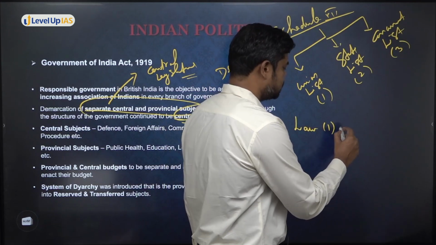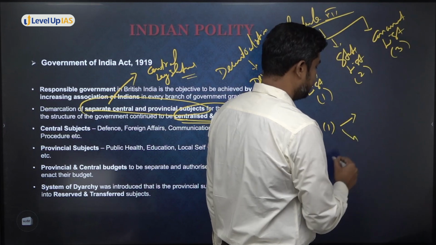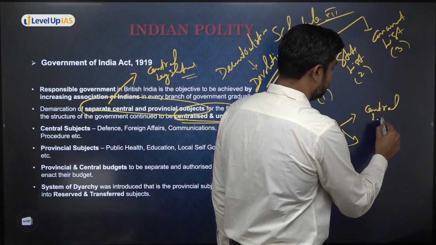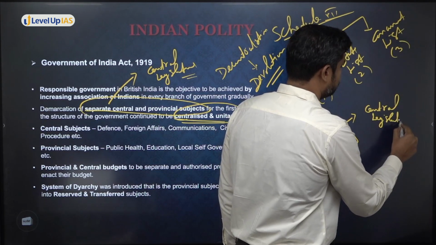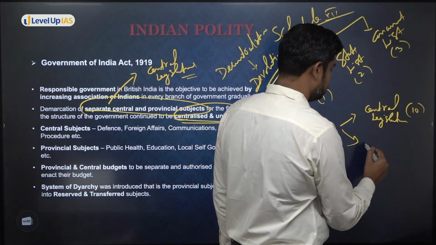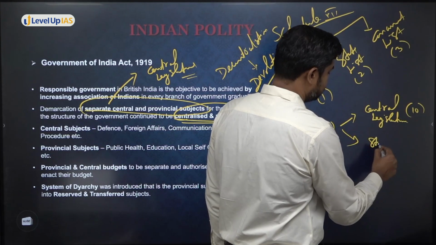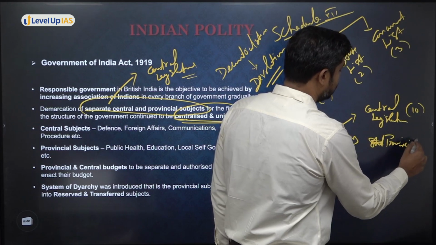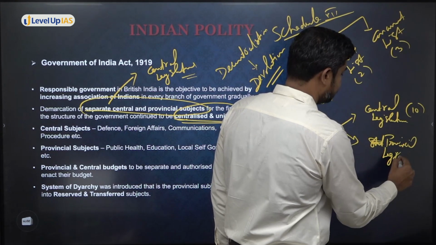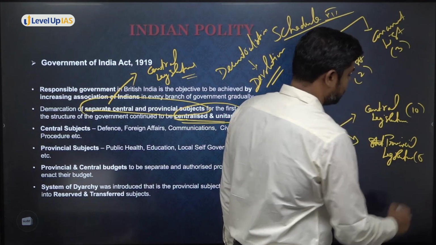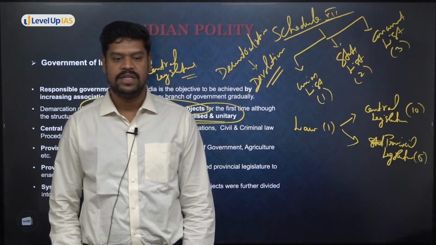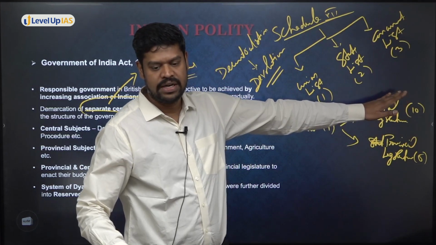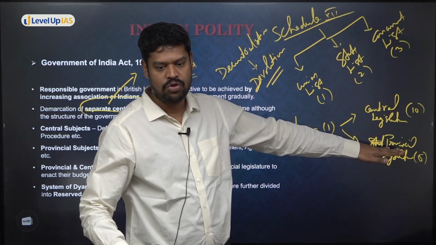This law 1 is dividing the matters like this. It is putting down the subject matters of the central legislature, 10 subject matters for the central legislature, and for the provincial legislature, I'm not using the word state, let me use the word provincial legislature at that point of time, it is mentioning 5 subject matters, right? So this is law 1. Now in this case, what do you understand? For these 10 subject matters, who will have the power to make laws? Central legislature. For these 5 subject matters, who will have the power to make laws? Provincial legislature.